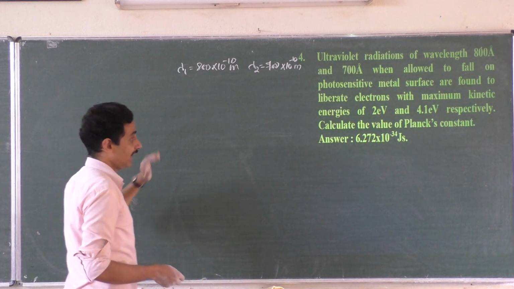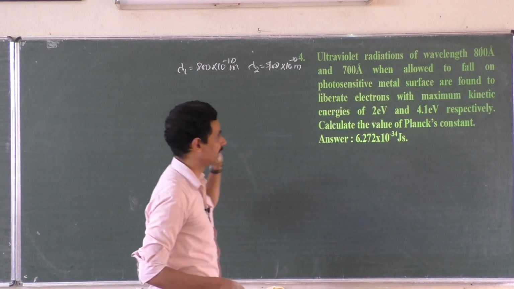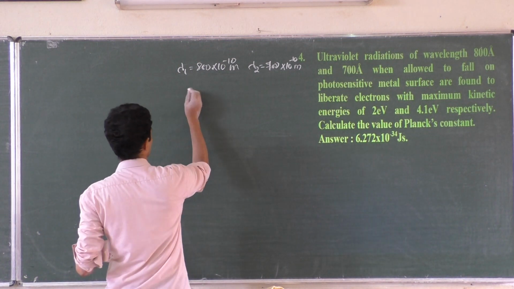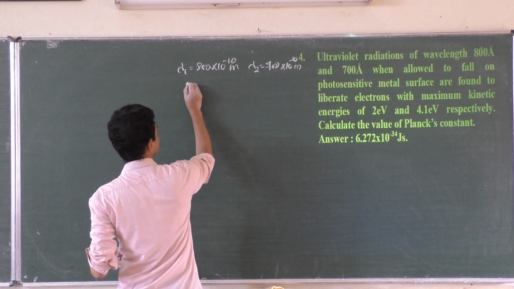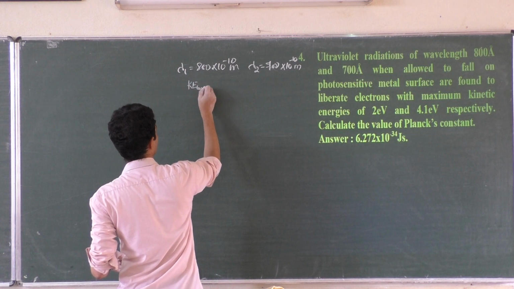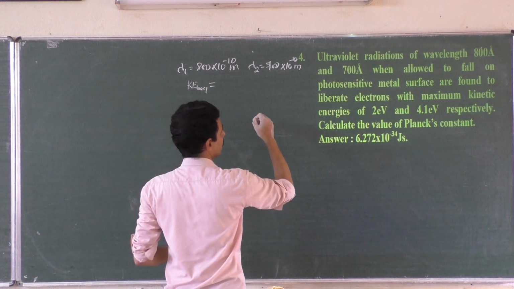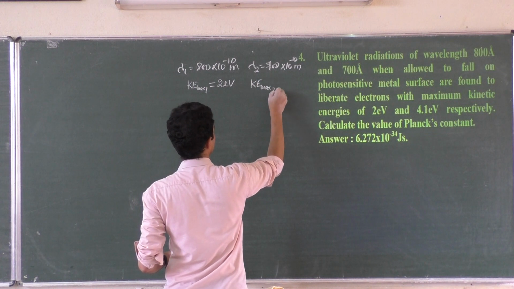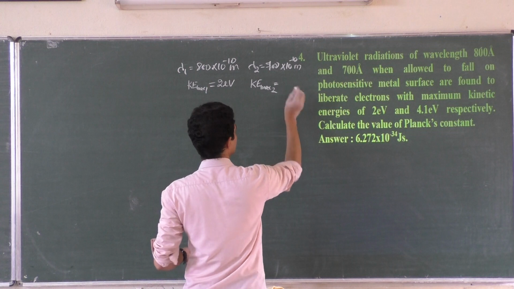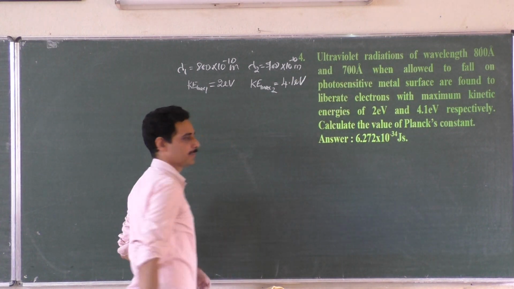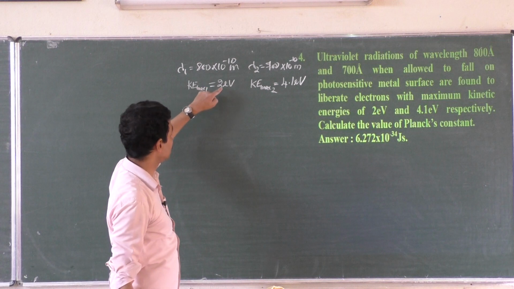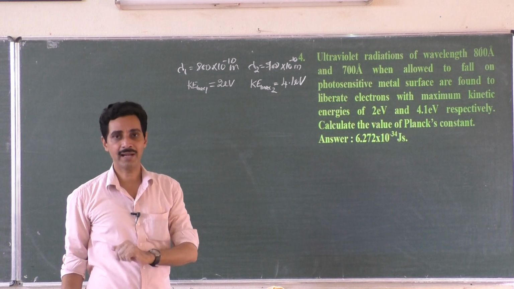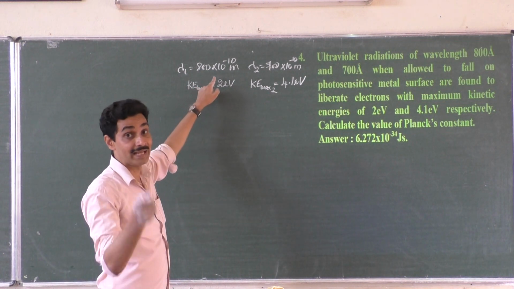When allowed to fall on the same metal surface, they are found to liberate electrons with maximum kinetic energies of 2 electron volt and 4.1 electron volt. Okay. This is kinetic energy maximum for 1, which one? 2 electron volt. Automatically, are these values correct, or should I interchange them? Check whether it is right. See whether the problem is proper. Whether this should yield 2 electron volt and this should yield 4.1 electron volt kinetic energy. Yes, correct. Why? More wavelength, lesser energy incident.